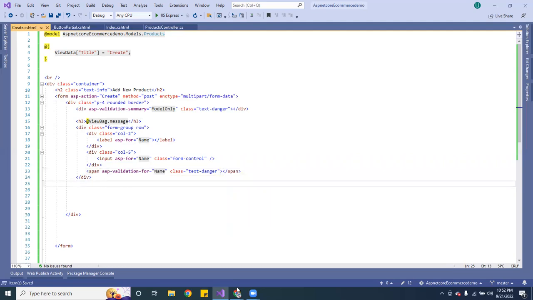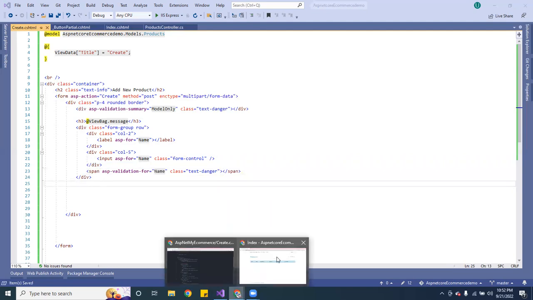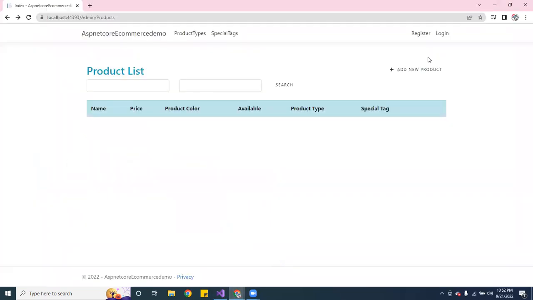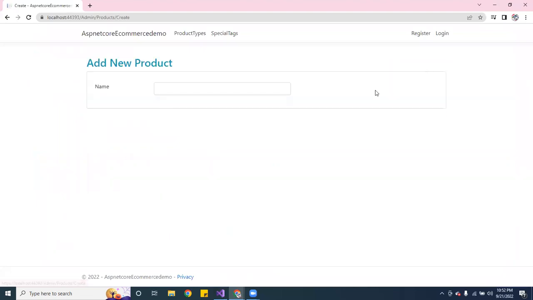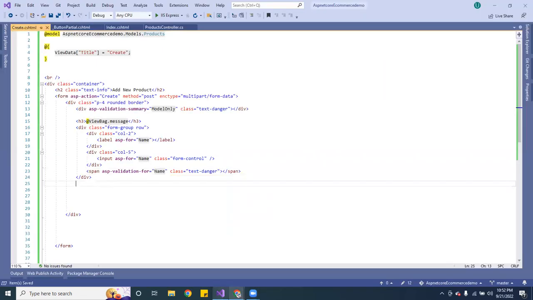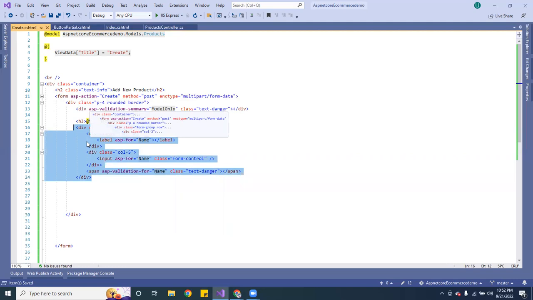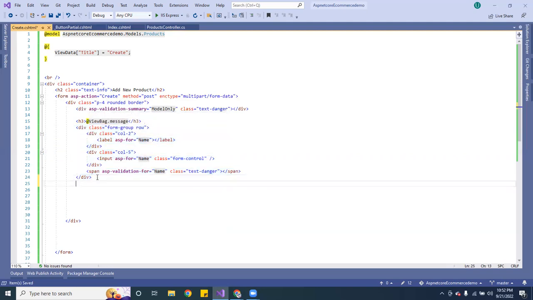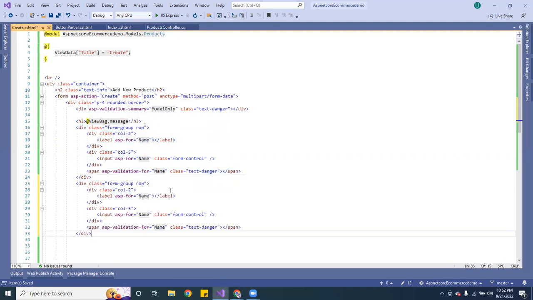Okay, so let me go ahead and build it. I want to see what it looks like. All right, cool. So that's going to be the first one for the name. Sweet. All right, so the next one is going to be the price. So let me go back on that. So the application is kind of coming to life. It takes time to create something.